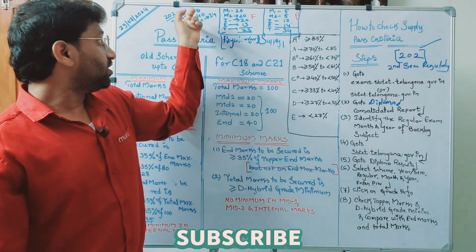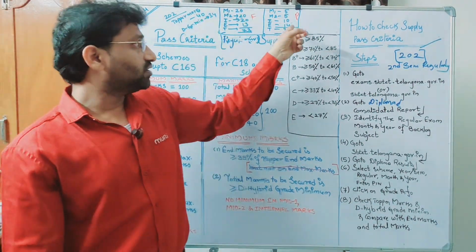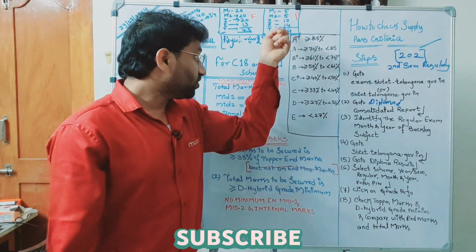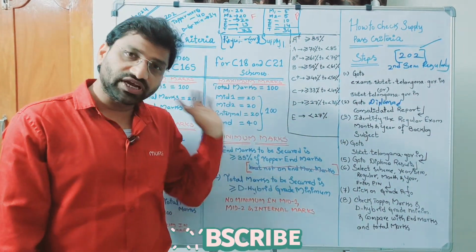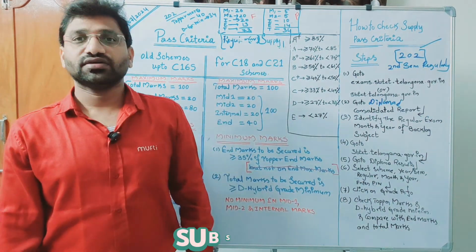40, how many do you have to get? 14. He got 14. That's it. Even though he got only 34, he fulfilled the two conditions. He satisfied both the conditions. Therefore, this fellow got passed.